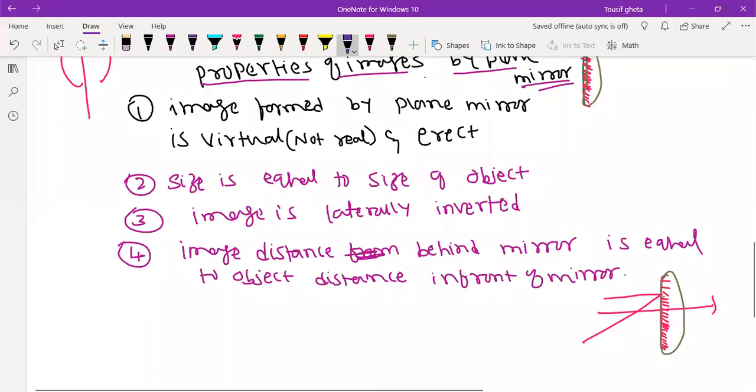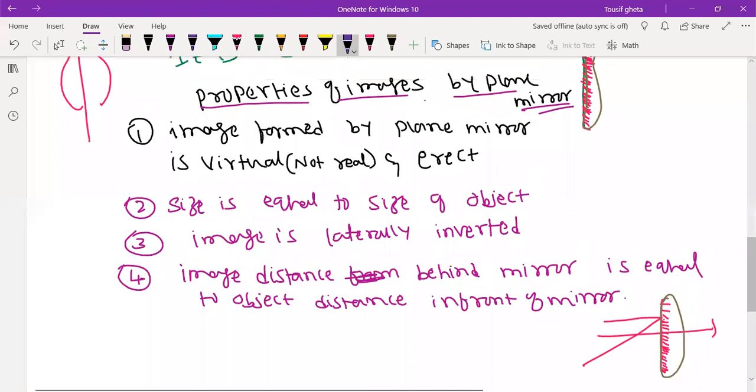You are standing in front of your mirror. So what are the properties you are going to see? The image formed by the plane mirror is virtual and it is erect. I will tell you the meaning of virtual a little later.